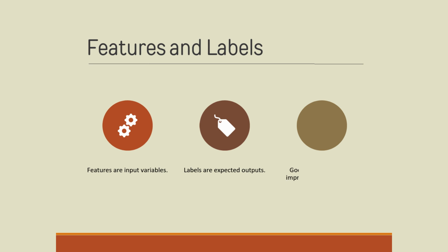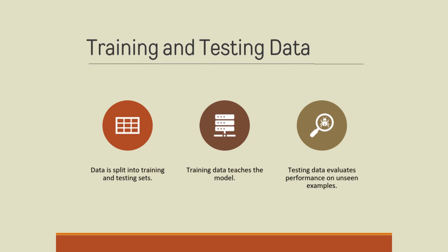Training and testing data. Data is typically split into training and testing sets. The training data teaches the model, while the testing data evaluates its performance on unseen examples. This separation helps measure how well the model generalizes and prevents it from simply memorizing the data.